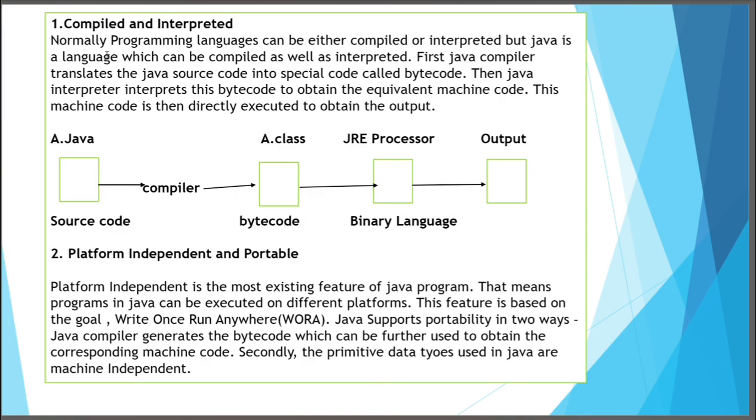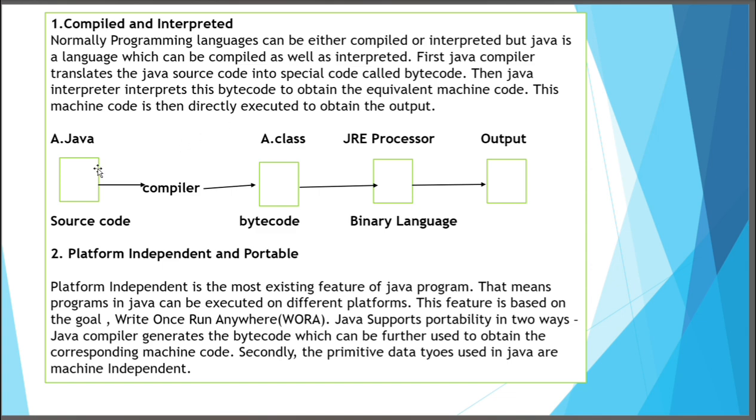The first one, compiled and interpreted. Normally, programming languages can be either compiled or interpreted, but Java is a language which can be compiled as well as interpreted. First, the Java compiler translates the Java source code into special code called bytecode. Then, the Java interpreter interprets this bytecode to obtain the equivalent machine code. This machine code is then directly executed to obtain the output.